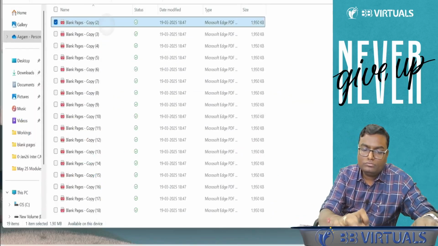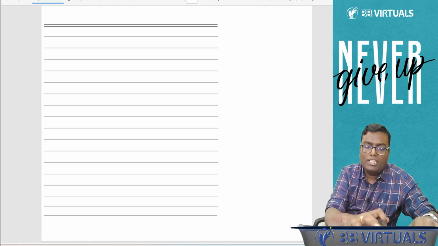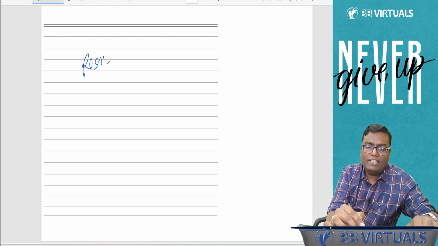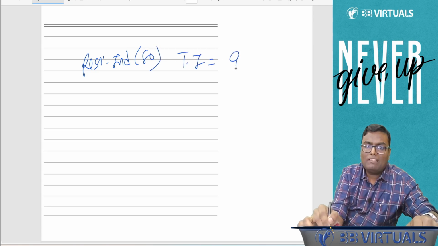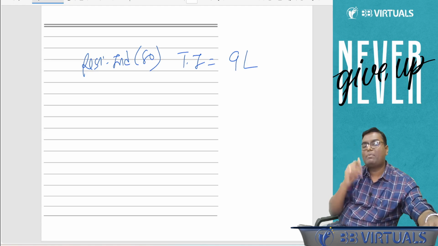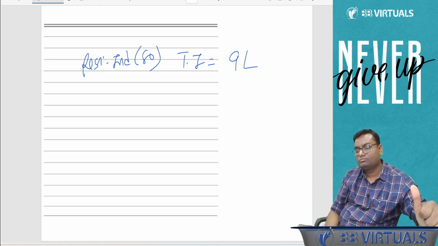30%. Tell me over here, if I am a resident individual, exactly aged 80 years, my total income is 9 lakh. Tell me how much is my tax payable?